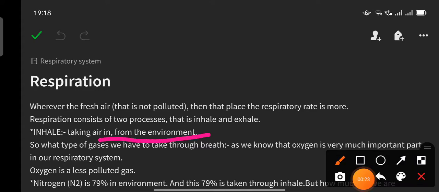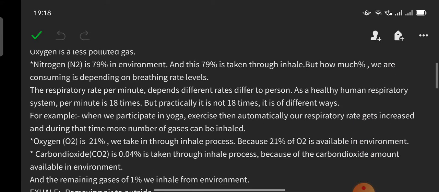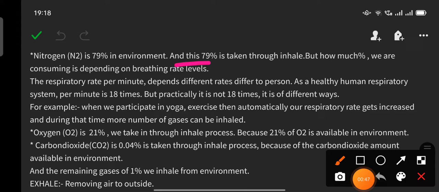Inhale means taking air in from the environment. So what type of gases do we have to take through breath? As we know, oxygen is a very important part of our respiratory system, and oxygen is a very less polluted gas, and oxygenated blood is called purest blood. Nitrogen, that is N2, is 79% in the environment, and this 79% is taken through inhale. But how much percentage we consume depends on breathing rate levels.